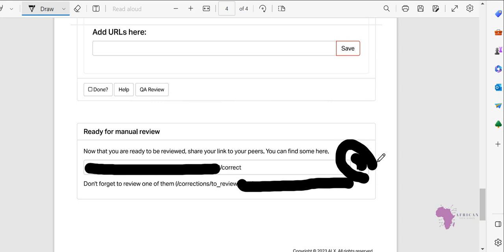After you have requested someone to review for you, you can review someone else. Maybe you can even share with your friend by WhatsApp and let them review you, and you review them also. Then the assignment will be marked as done. To this point, that is the end of that particular assignment.